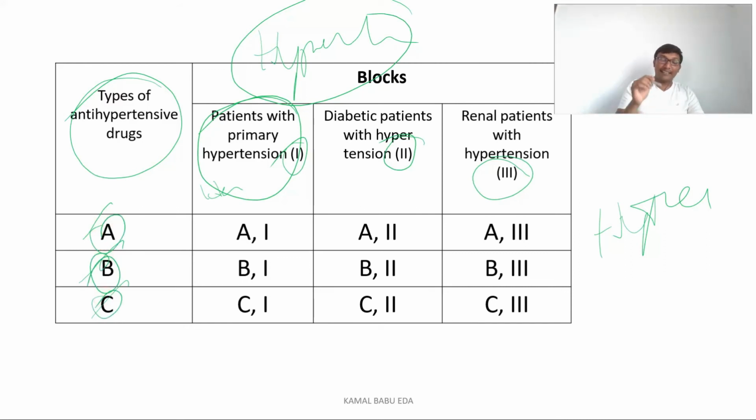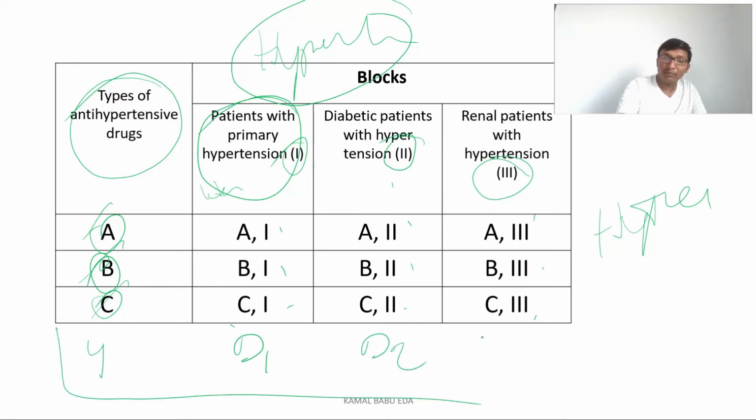So what the researcher is doing here means he is giving the three drugs to the patients. So he is making three groups of primary hypertensive patients, three groups of diabetic hypertensive patients, and three groups of renal hypertensive patients. That's what we have: 1 2 3, 1 2 3, and 1 2 3. So based on the drugs, if you want to test a fourth drug, again we have D1, D2 and D3. Means based on the number of drugs that you want to test, you can create the number of groups.